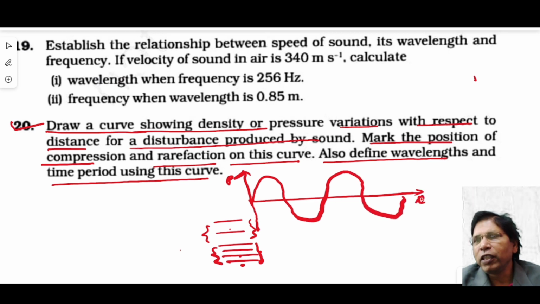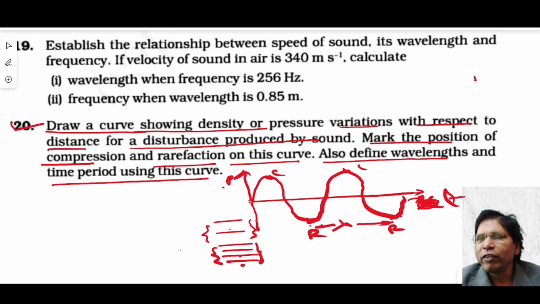Now if this is the time t, look at this, this is the compression, this is the compression, this is the rarefaction. Now the wavelength, for the pressure versus displacement curve, is the distance between two compressions or two rarefactions. So this is the wavelength. Now for the pressure-time graph, if this is the time, then the time taken to move from this to this represents the time period.